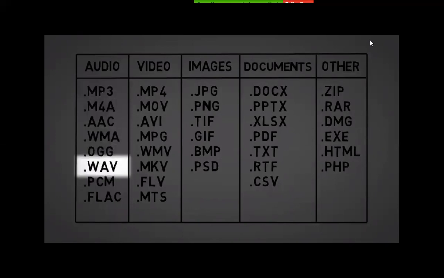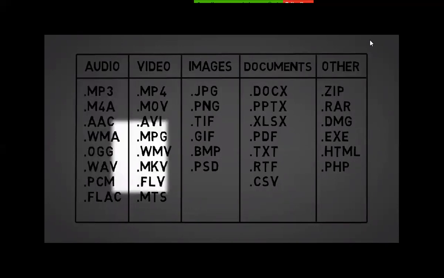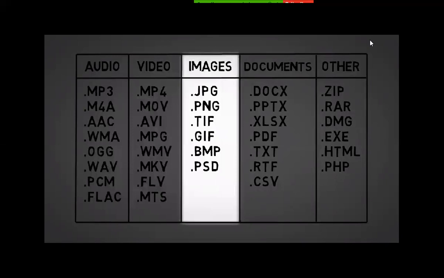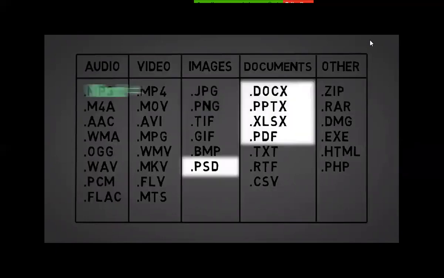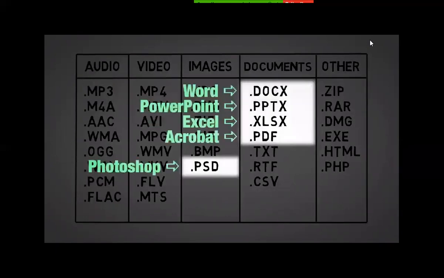A similar comparison can be drawn between some of the image formats. For example, a PNG is higher quality but takes up more space, while a JPEG sacrifices some quality for a smaller size. Another reason for the length of this list is that many programs have their own specific formats and file extensions. Microsoft Word, PowerPoint, Excel, Adobe Acrobat, and Adobe Photoshop are just a few examples shown here.